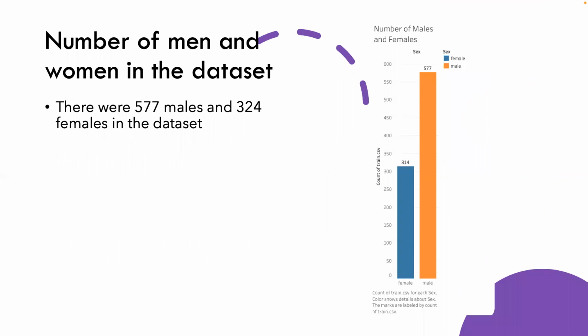First, let's have a look at the number of men and women in the dataset. There were 577 males and 314 females in the dataset. Because the number of males is higher than females, we might see that the number of men who died will be higher than women.